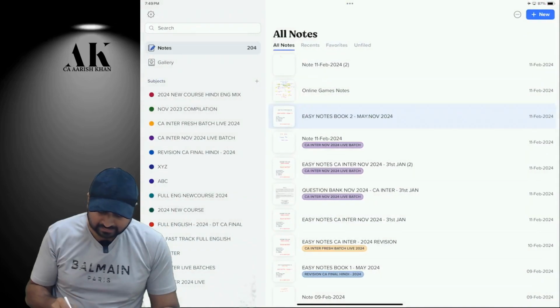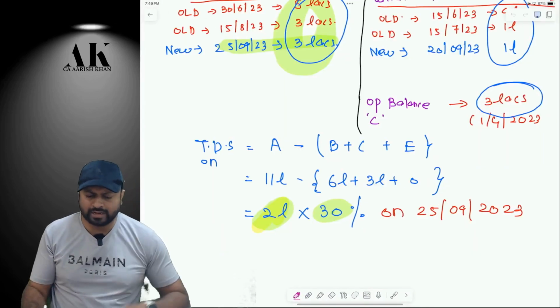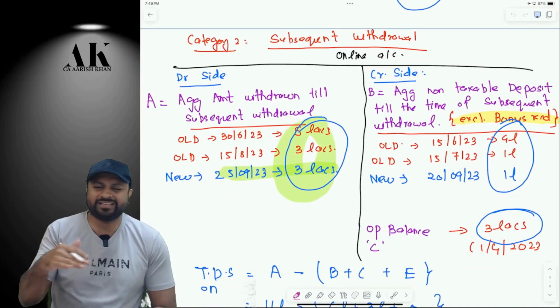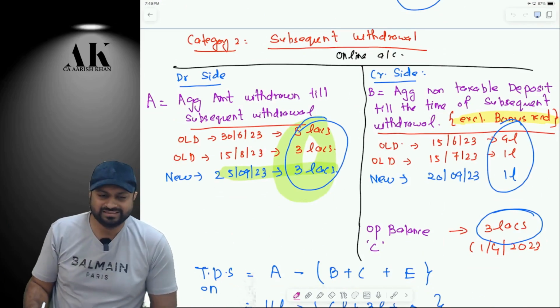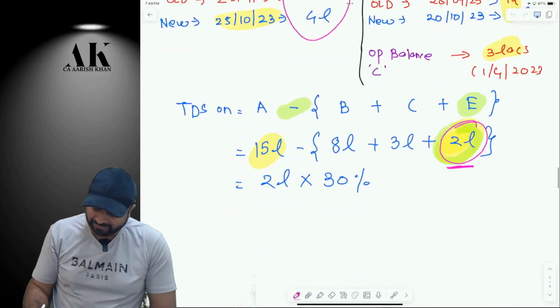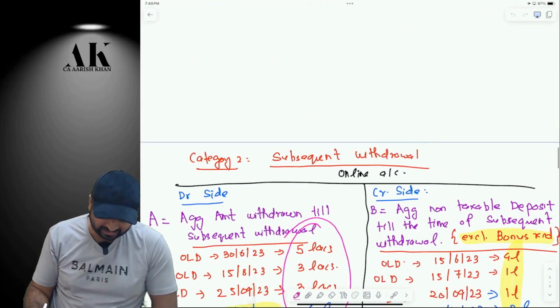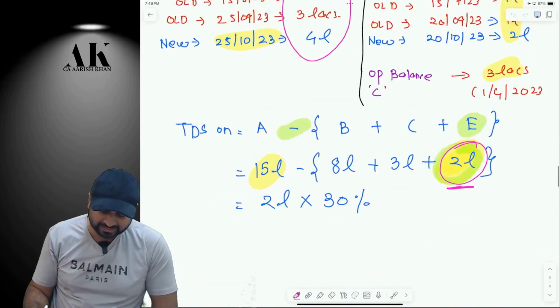Sir, what will happen in subsequent withdrawals? I have told you what will happen in subsequent ones. After this, what will happen? The same thing will happen again and again till 31st March. Yes or no? Now it doesn't make sense to ask again. What will happen on subsequent withdrawal? This will only happen now.